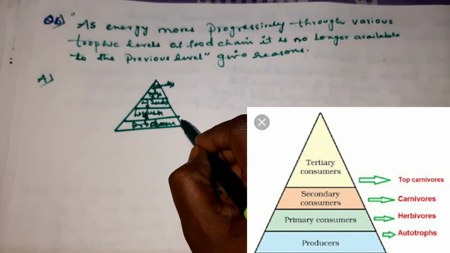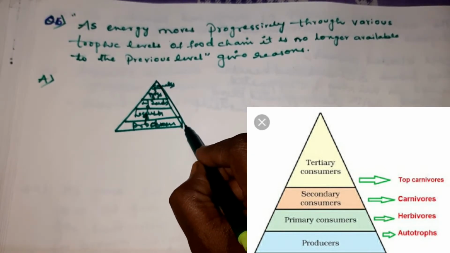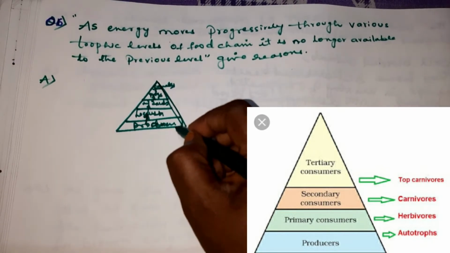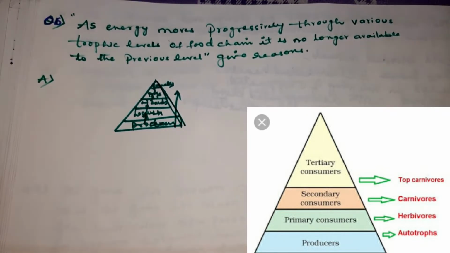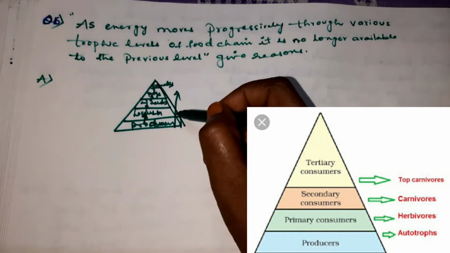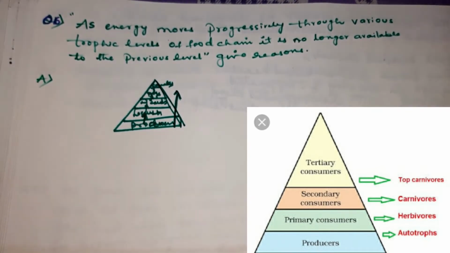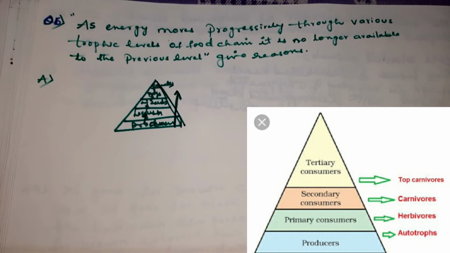So you have a trophic level here, children. In this food chain, the flow of energy is unidirectional. The energy is made to move in one direction, and the second one is the energy passes to the herbivores.